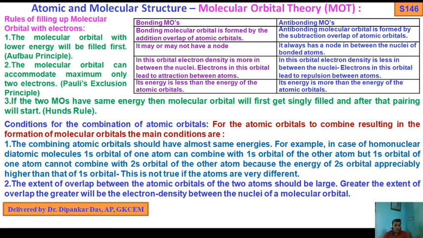So what is the first condition? The combining atomic orbitals should have almost the same energy.